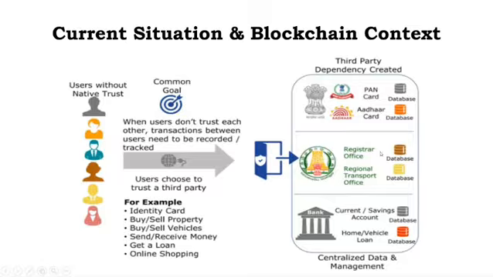On the other side, there are some third-party dependencies created here. Centralized data is managed here, right? We have the PAN card, which is stored in databases, and the Aadhaar card, a government unique ID for each and every person, which is also stored in databases. That is, third-party transactions should be maintained between the user and these dependencies. Therefore, for vehicle selling or buying, we can go to a registrar office or regional